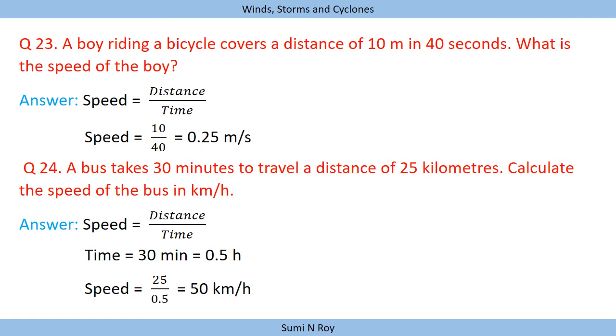Next question. A bus takes 30 minutes to travel a distance of 25 kilometers. Calculate the speed of the bus in kilometer per hour. Firstly, we calculate the speed, which is distance by time, and time is 30 minutes, so it is 0.5 hour. The speed is 25 by 0.5 hours, that is 50 kilometer per hour. Firstly we have converted minutes into hours, and we know 30 minutes is equal to half an hour, which is also equal to 0.5 hour. So after substituting and calculating we get 50 kilometer per hour.